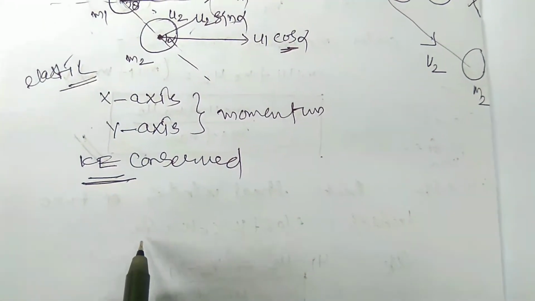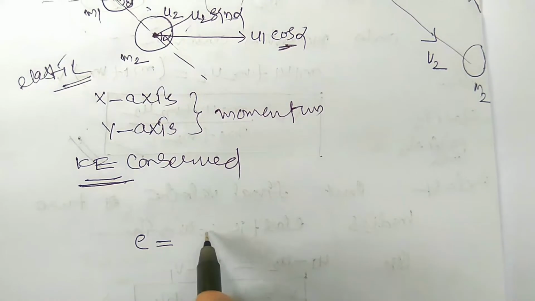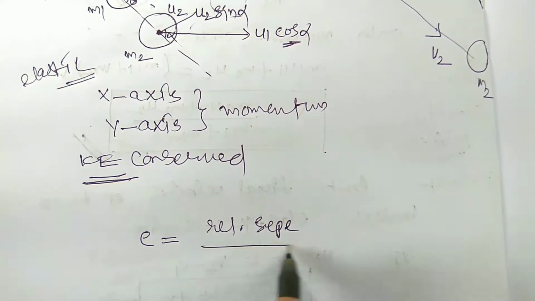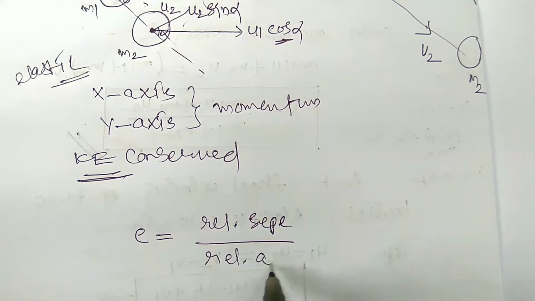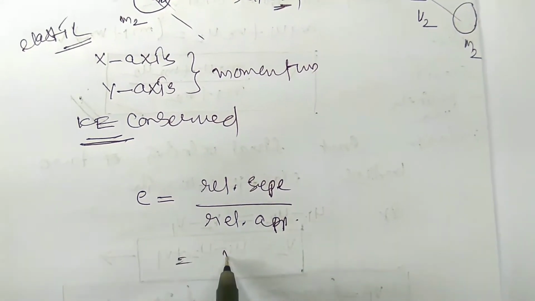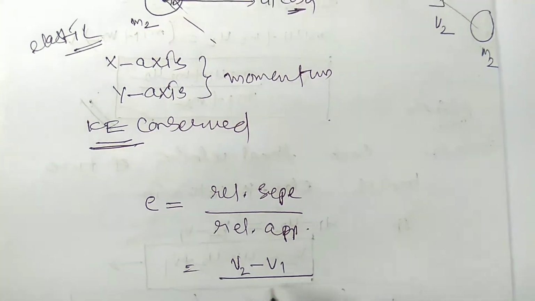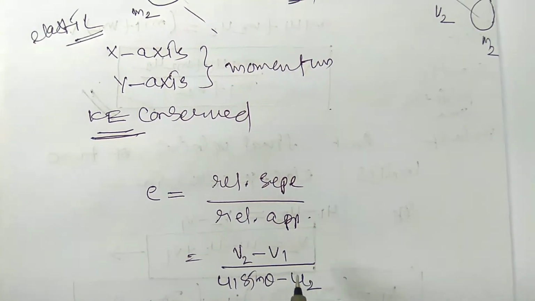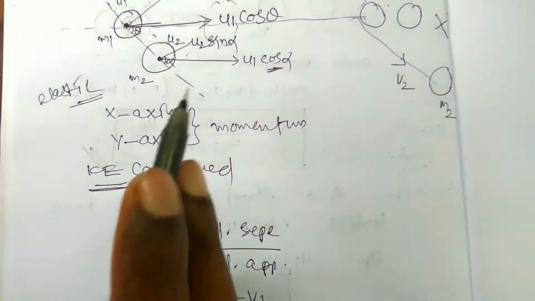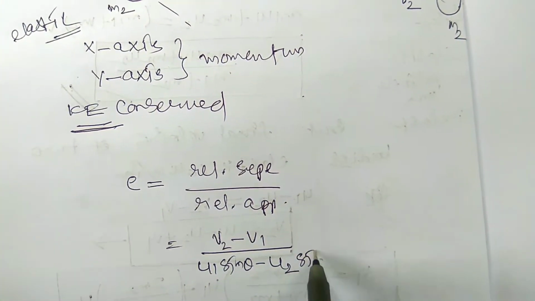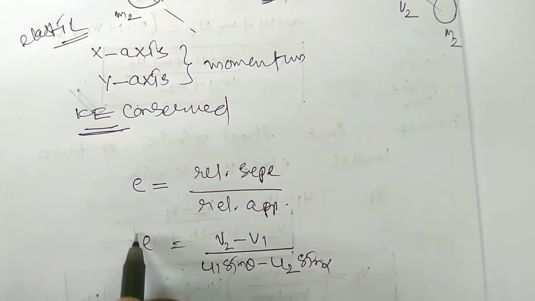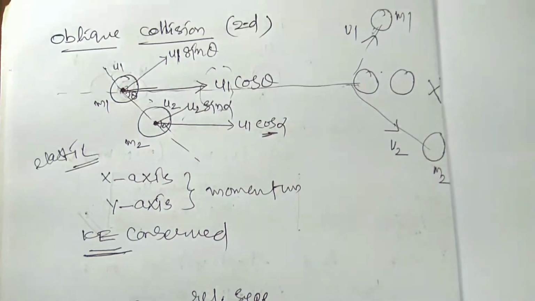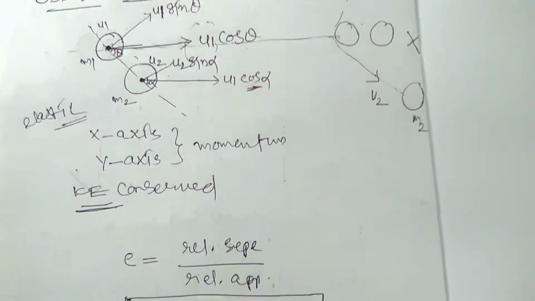The coefficient of restitution we should write as e equals the relative velocity of separation divided by the relative velocity of approach. You can write that it is v2 minus v1 by u1 sin theta minus u2 sin alpha. So this is the coefficient of restitution in case of elastic oblique collision in two-dimensional motion.